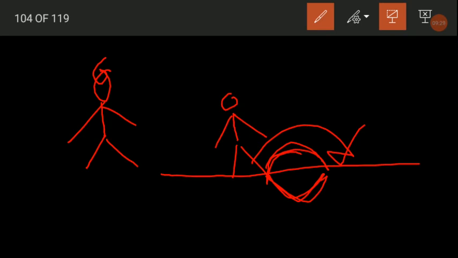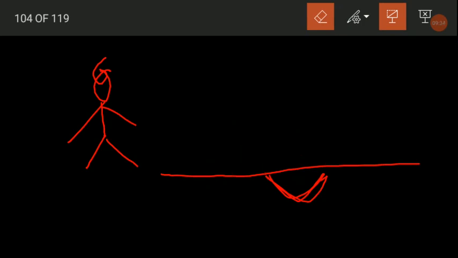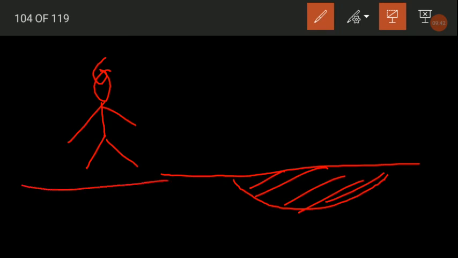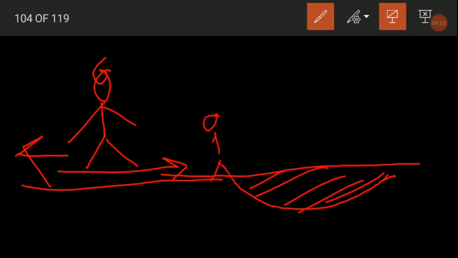Now say the trench is somewhat bigger, like this one. To jump over this big trench, he has to move backward, then come running, and then jump over. So much more energy will be required if the trench is big.